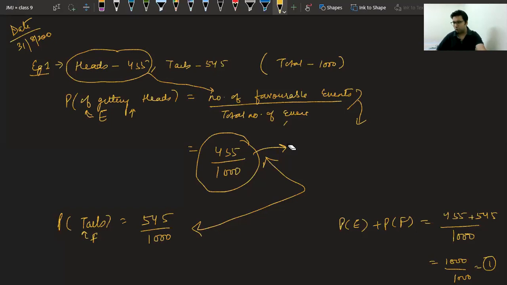Sir, how do you get to know the favorable outcomes? Vaishnav, in this case, we have not used our mind. It is the question that is telling us that in that experiment, these many outcomes were there, with frequencies given to us.